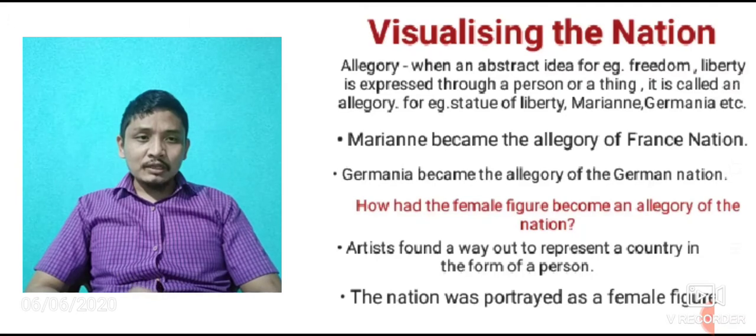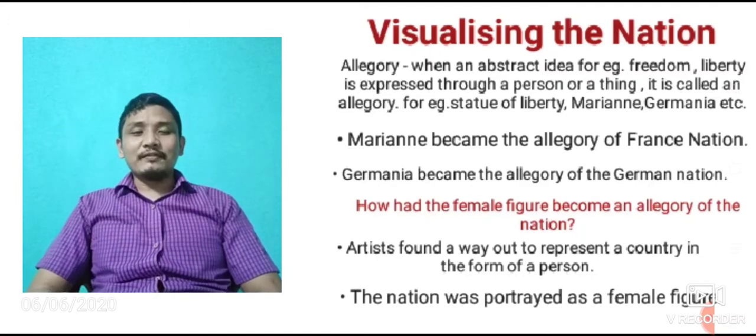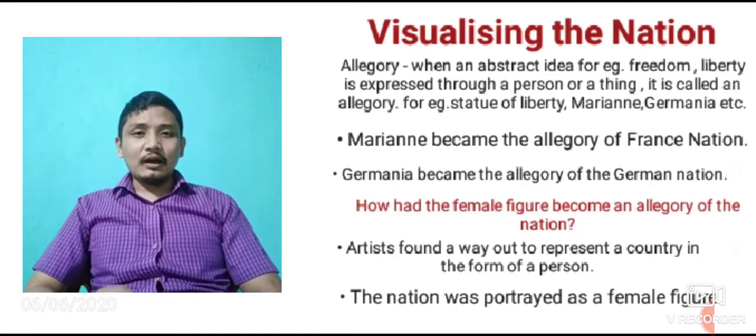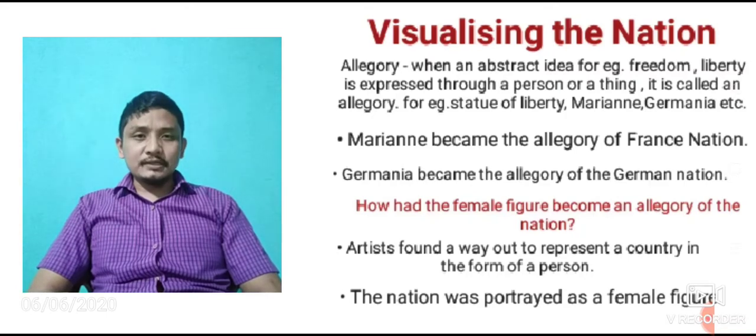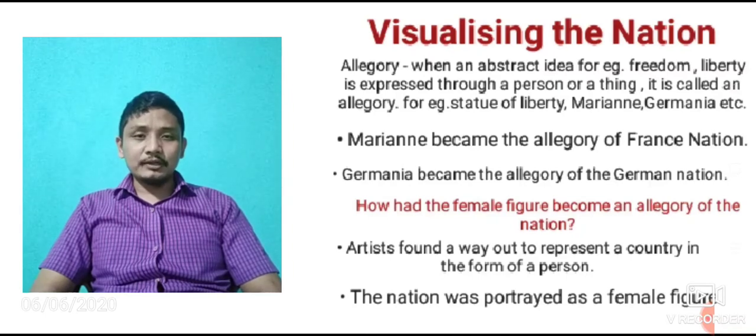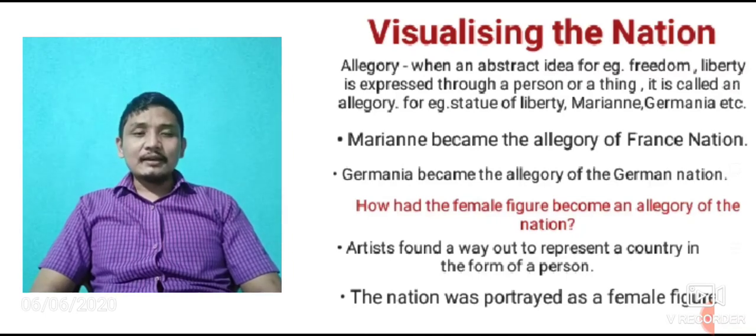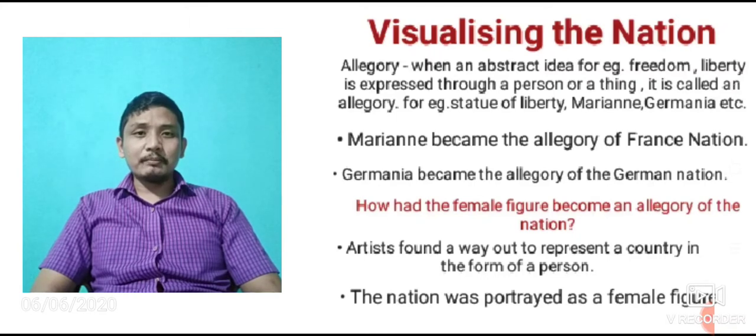The nation was portrayed as a female figure. For example, as I have already said, the nation India is represented through the female figure Bharat Mata. Bharat Mata is not a male figure, it is a female figure, right?